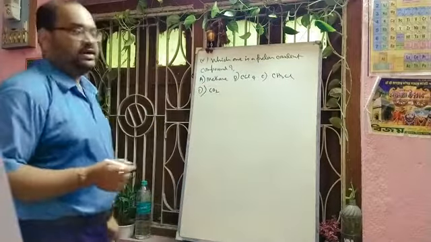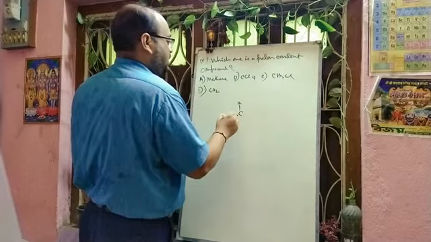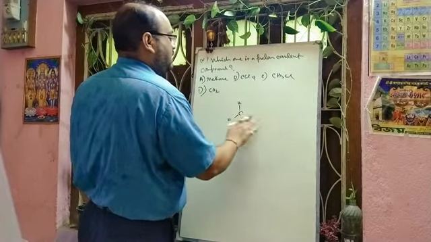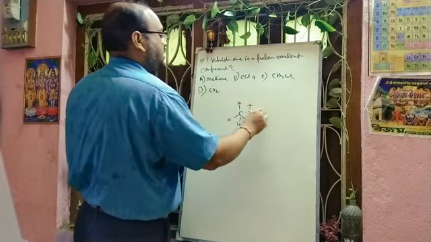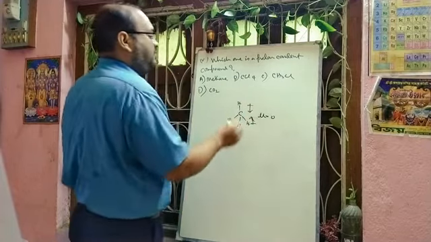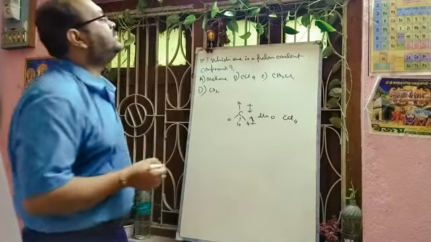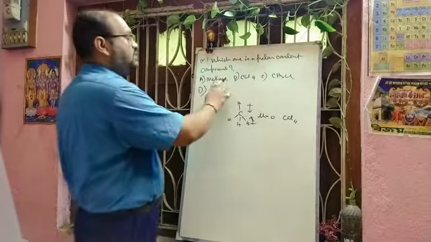Methane. Okay, methane is a non-polar covalent compound because here the 3 CH bond moments will act towards the carbon, and 1 CH bond moment is in just the opposite direction. So here mu is equal to 0. CCl4 in the same way, mu is equal to 0, that means a non-polar covalent compound. So this is non-polar, this is non-polar.